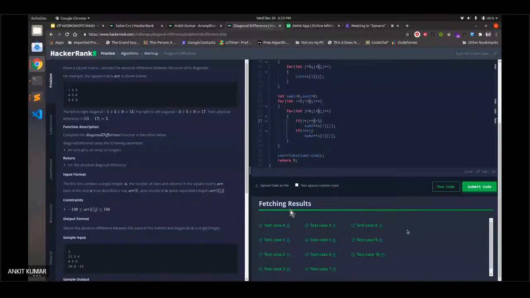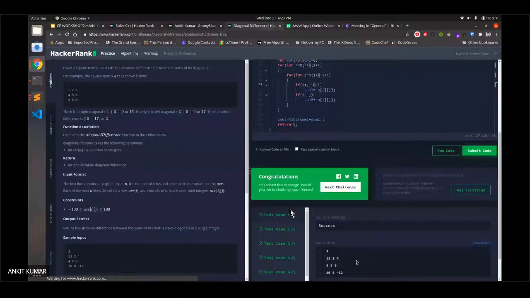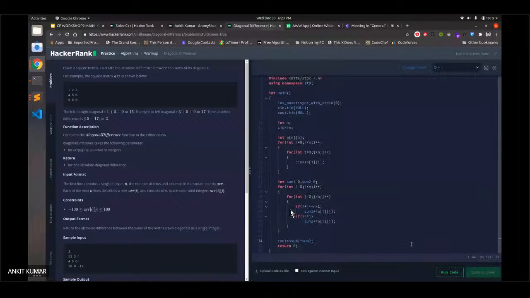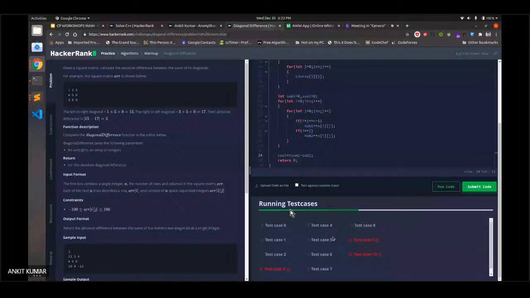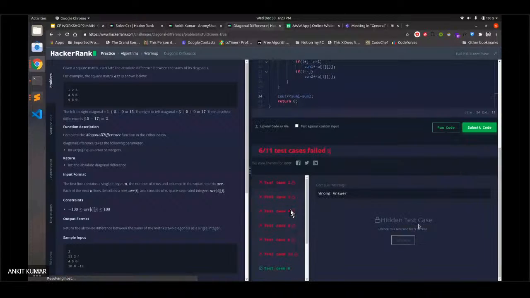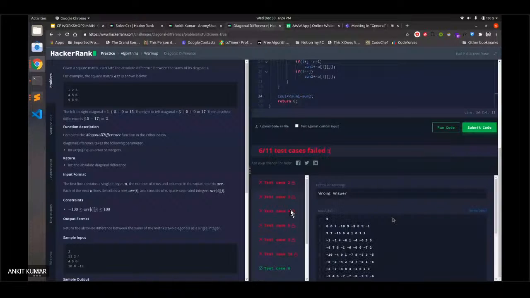So what if you fail sometimes? What if you don't get an accepted verdict? If you submit, a few test cases will fail, and if you want to unlock them, you will have to use your hackos. What are hackos in HackerRank? Hackos are basically points which are given to you when you solve some questions, and if you use hackos, you can unlock the test case, check which test case went wrong, and compare your output from there.